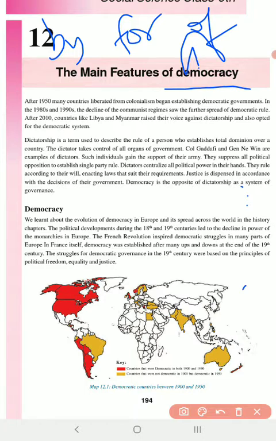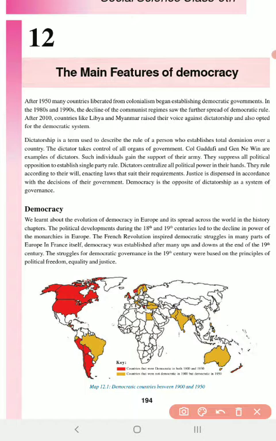Okay, right. We learned about the evolution of democracy in Europe and how it spread across the world in the history chapters. In the last unit, under the history chapter, we studied how different countries slowly struggled to have democratic governments. We began with England.